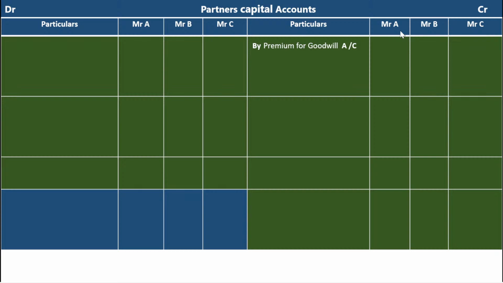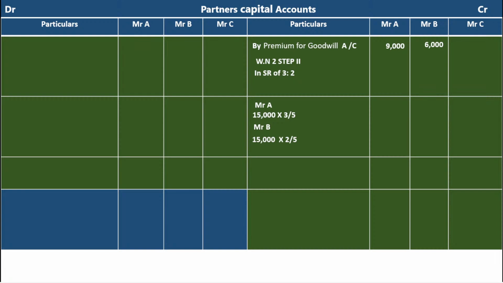Mr. A's capital account and Mr. B's capital accounts are credited by premium for goodwill account. So in the partner's capital account we have to write by premium for goodwill account, because as per working note number 2, step number 2 journal entry, in the sacrifice ratio of 3:2, Mr. A 15,000 into 3 by 5 is 9,000. Mr. B 15,000 into 2 by 5 is rupees 6,000.